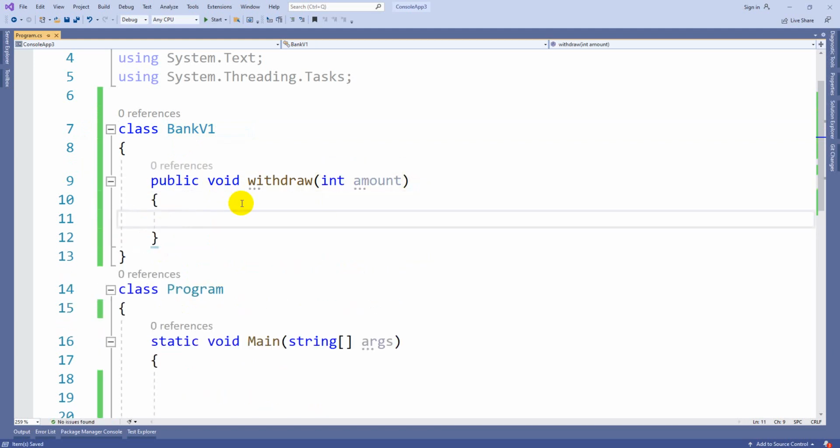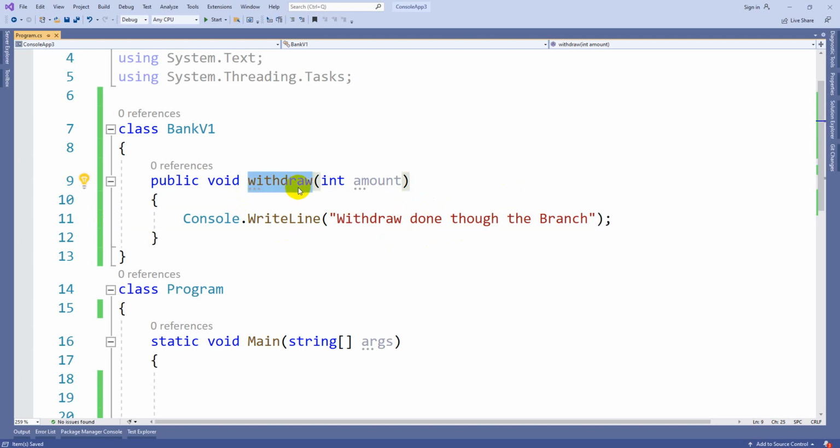Suppose you implemented the logic, withdraw done through the branch. The person visited the branch and can withdraw the amount. That is the software logic we have at version 1.